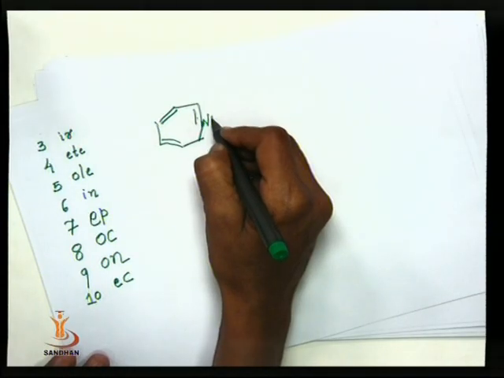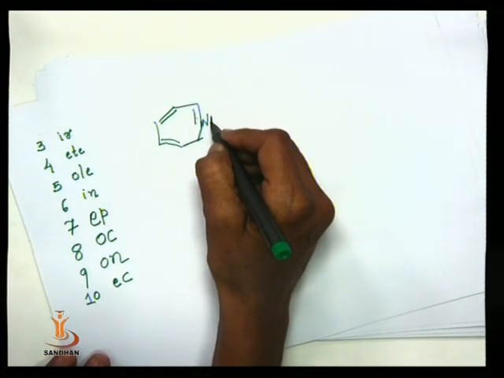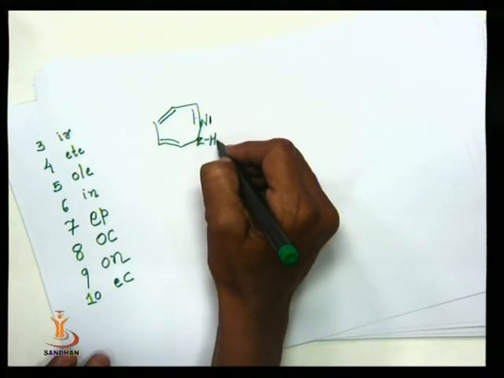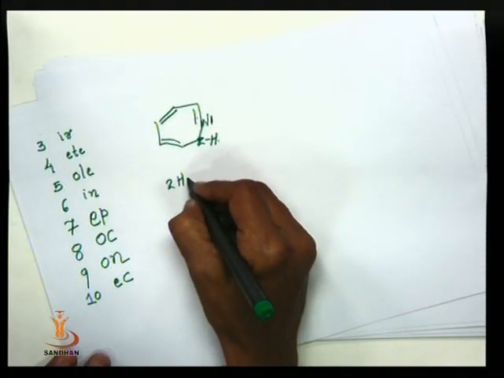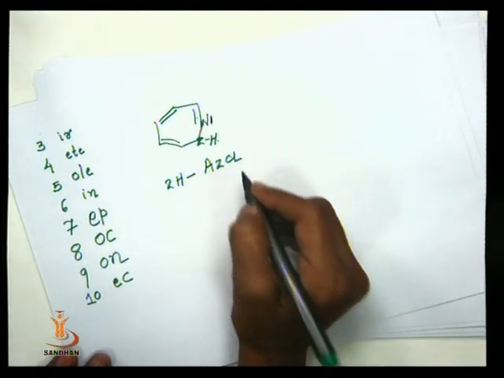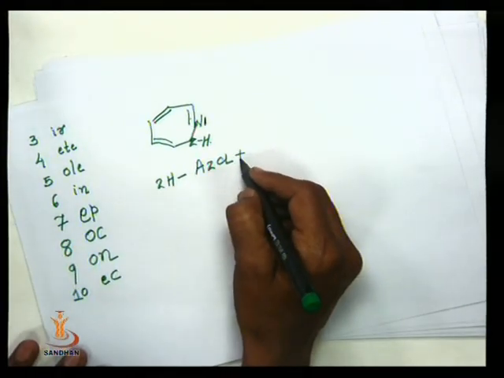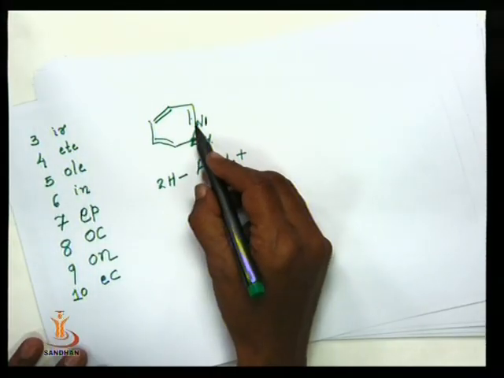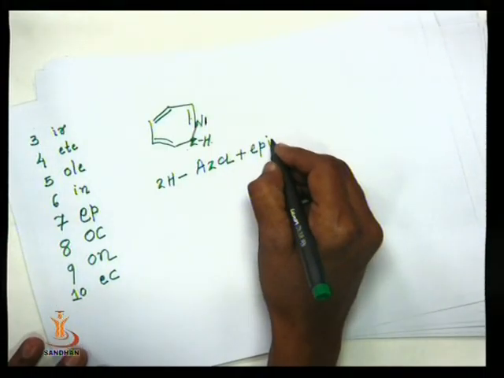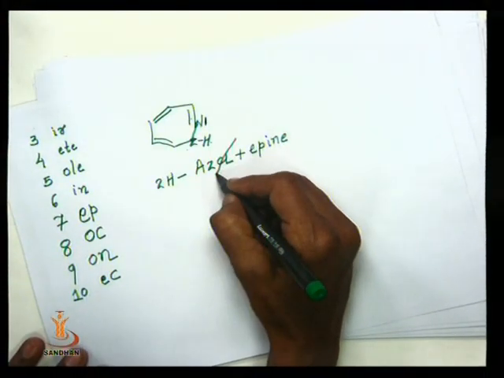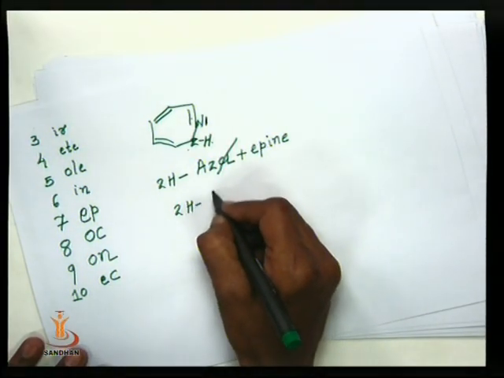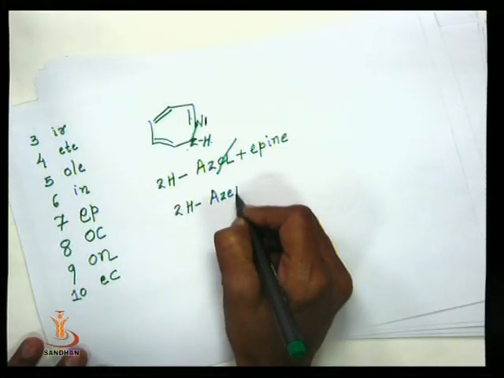Numbering starts from the heteroatom, so it is 1, but this compound contains 2 hydrogens at position 2, so we call it 2H. The presence of a nitrogen heteroatom we call aza. For a 7 member ring, we use epine, so we call it 2H-azepine.